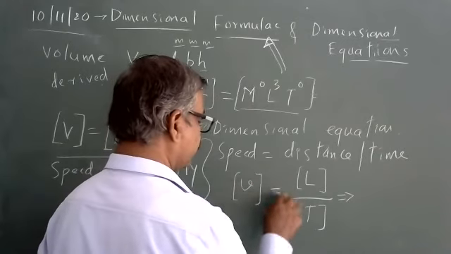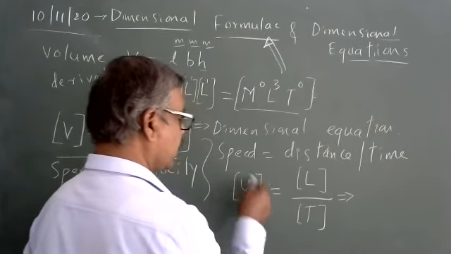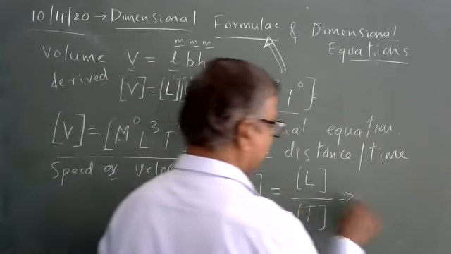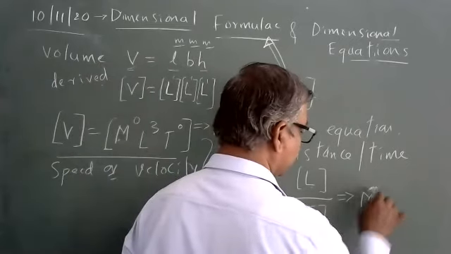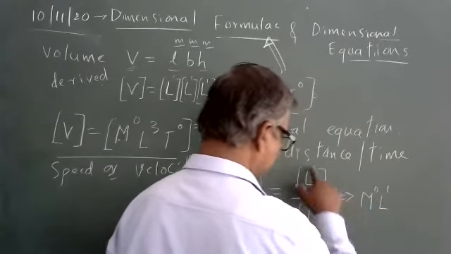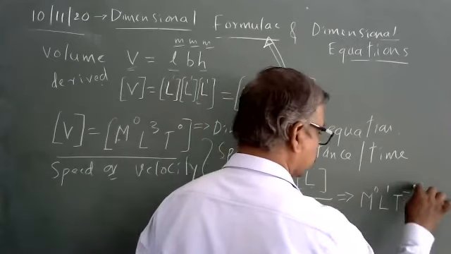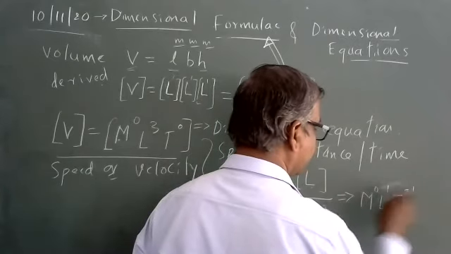This notation is used for velocity as well as speed. Mass dimension 0, length dimension 1, time dimension, since it is in the denominator, minus 1. If it is a numerator, it is plus 1.